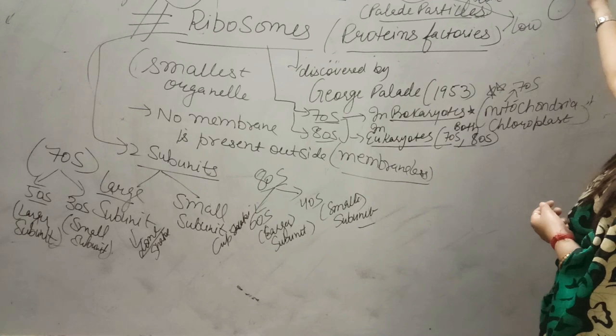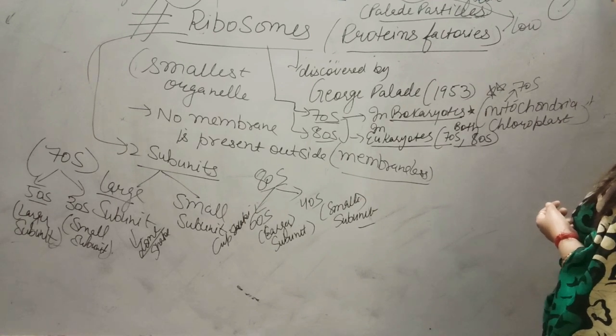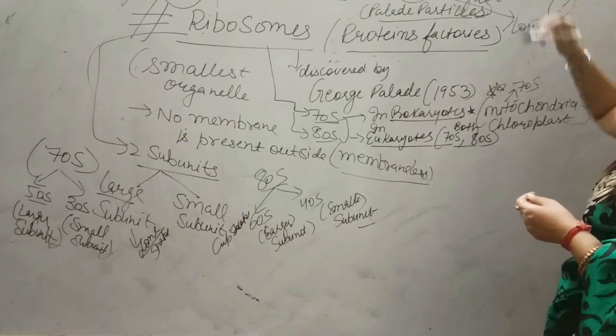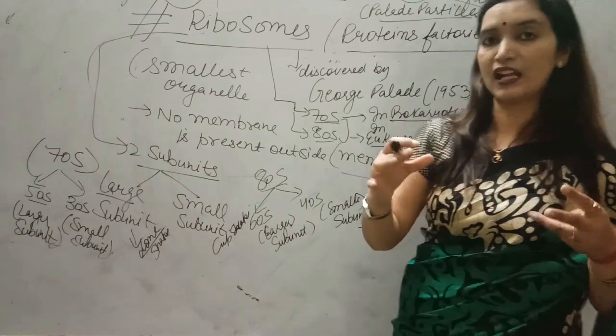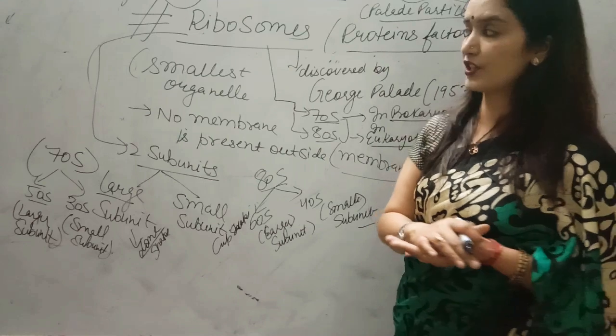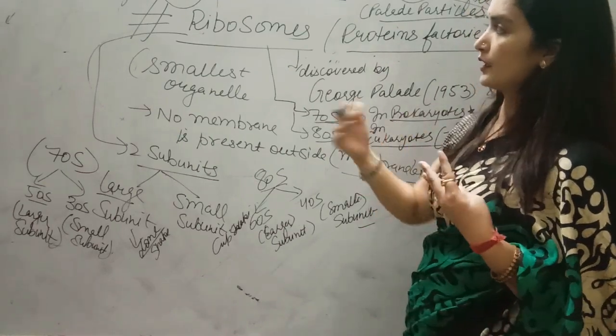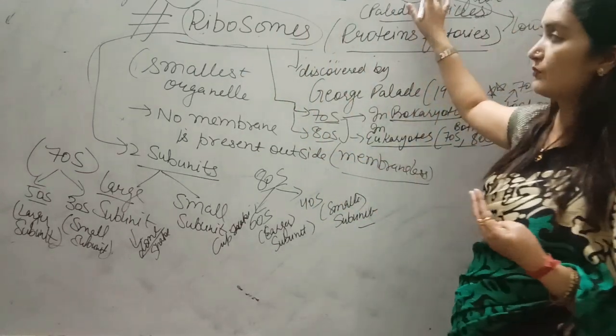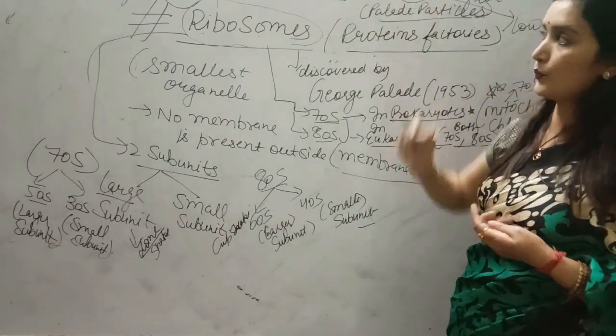The larger subunit will stay separate, the small subunit will stay separate. So they can combine, they can associate only when the magnesium concentration is high. So to form the intact ribosome structure, magnesium ions play a very, very important role. Important point to note here, students.